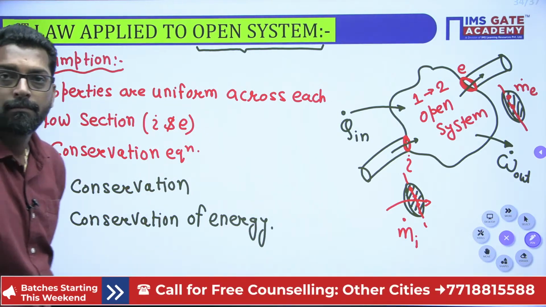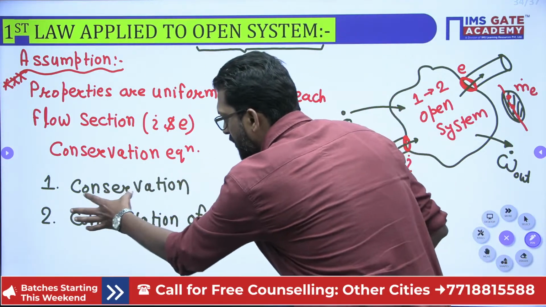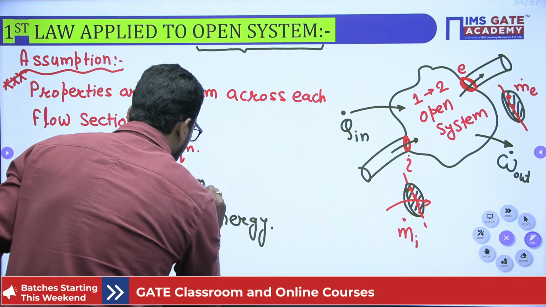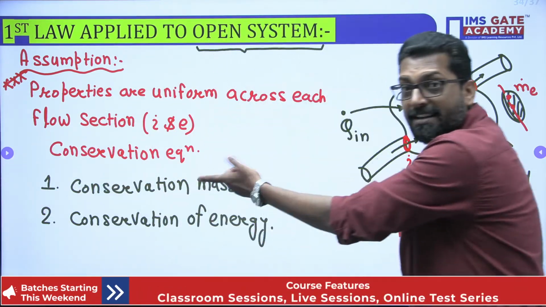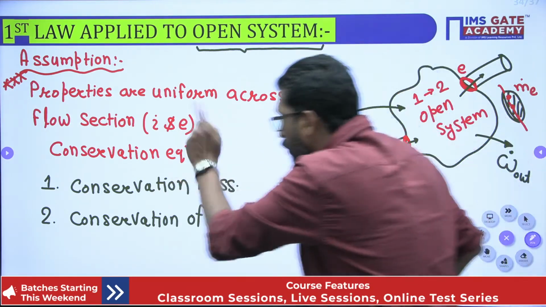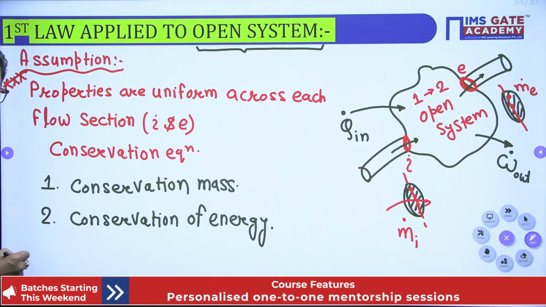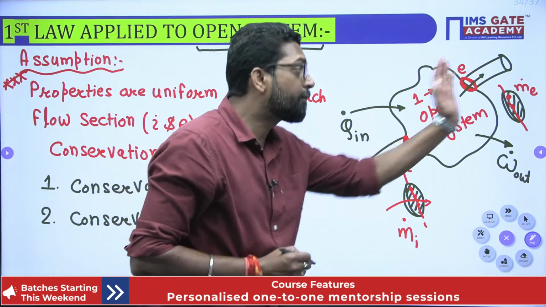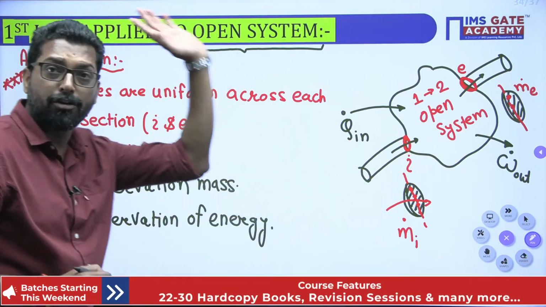Okay. Conservation of mass. Why do we consider conservation of mass in this system? Because this is the open system. In the closed system, we cannot bother about the conservation of mass, because there is nothing flowing in or out. So we don't bother about the conservation of mass. We only bother about the conservation of energy.